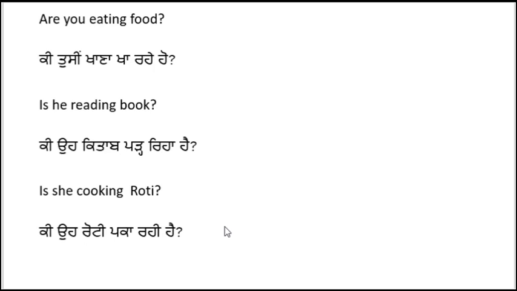We live in Punjab, so definitely we are going to use roti. But in other states of India, they call it chapati. Whoever calls it chapati will definitely write chapati. But we call it roti, so we are going to write roti.